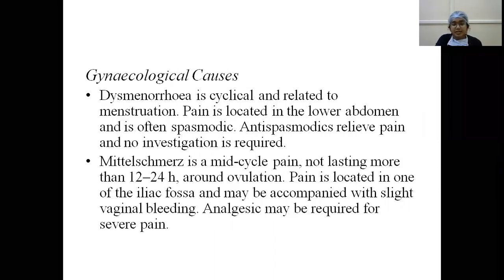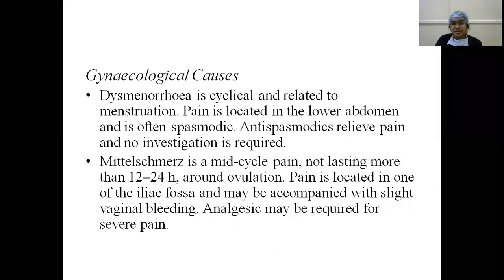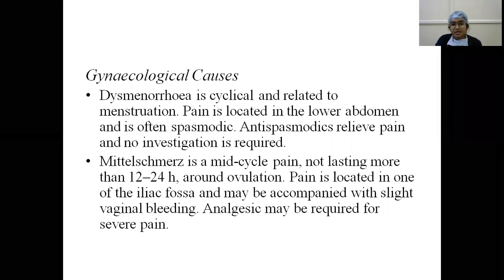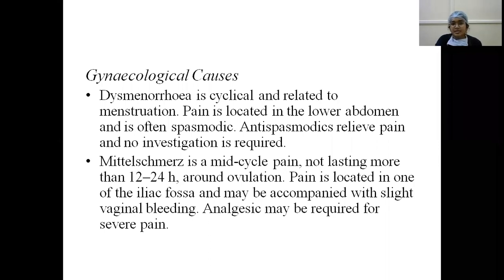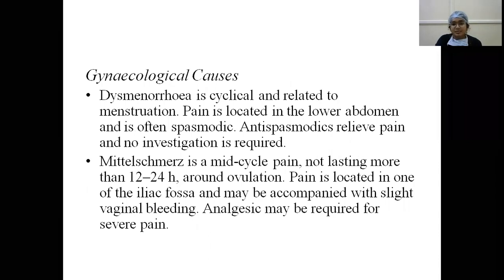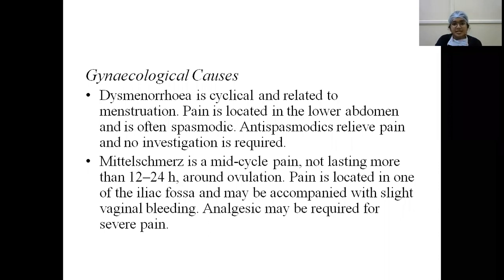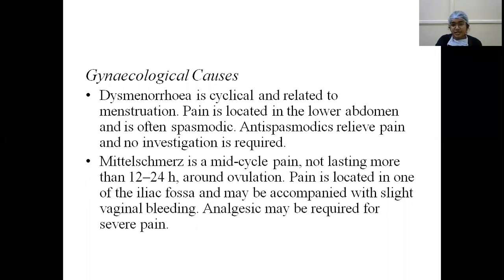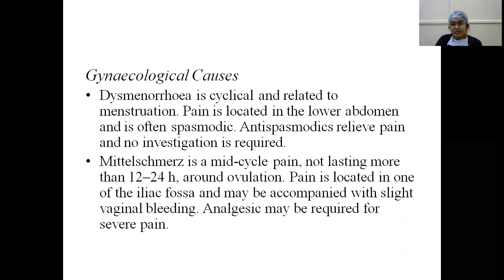So what are the gynecological causes in reproductive age group? Dysmenorrhea is cyclical and it is related to menstruation. Pain is located in the lower abdomen and is often spasmodic. So the drug of choice for dysmenorrhea are antispasmodics and not NSAIDs. Antispasmodics relieve pain and no investigation is required. Mittelschmerz syndrome is mid-cycle pain not lasting for more than 12 to 24 hours around the period of ovulation, and the pain is located in the iliac fossa and may be accompanied with slight vaginal bleeding. Analgesic may be required for severe pain.